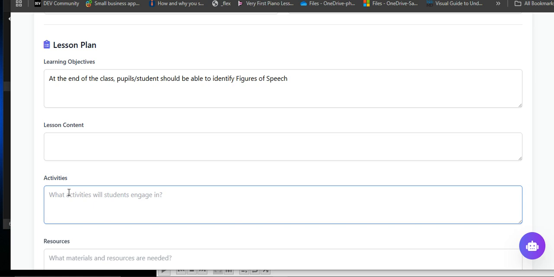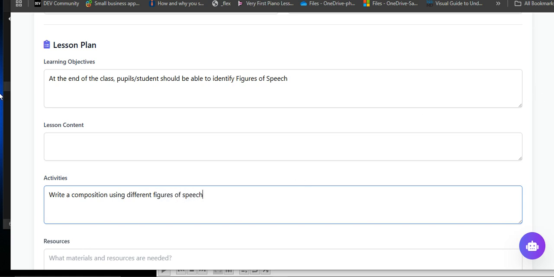For instance, write an essay, or write a composition using different figures of speech.